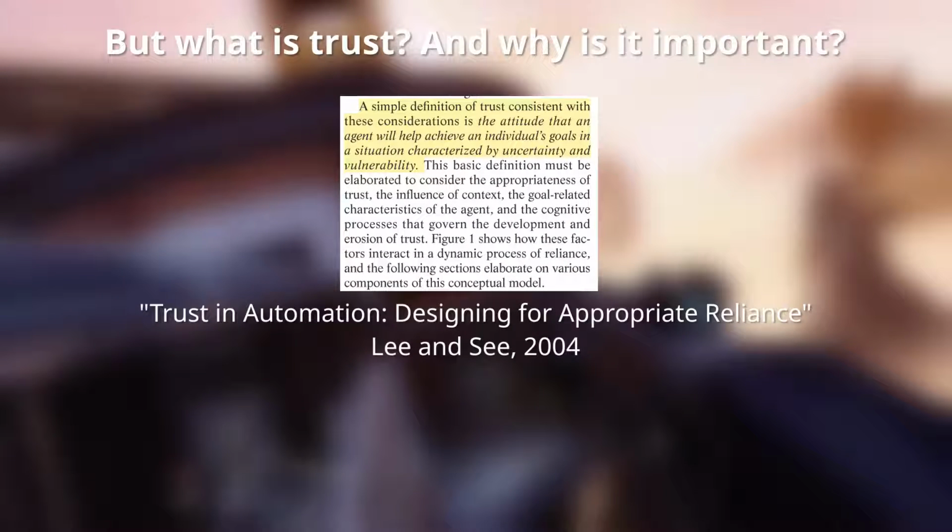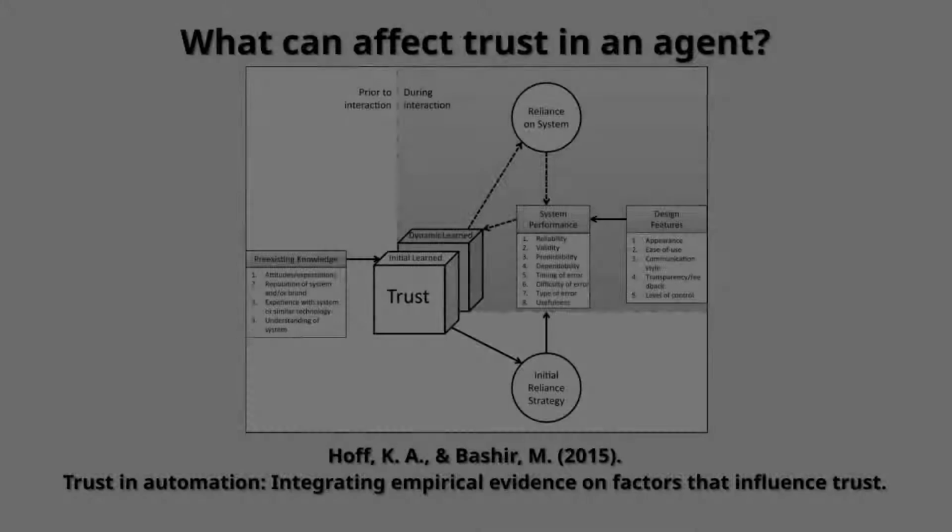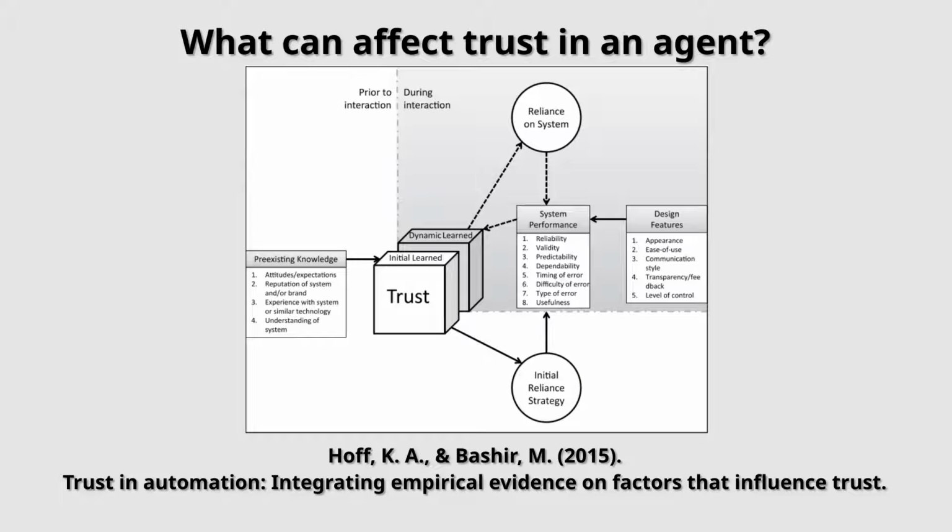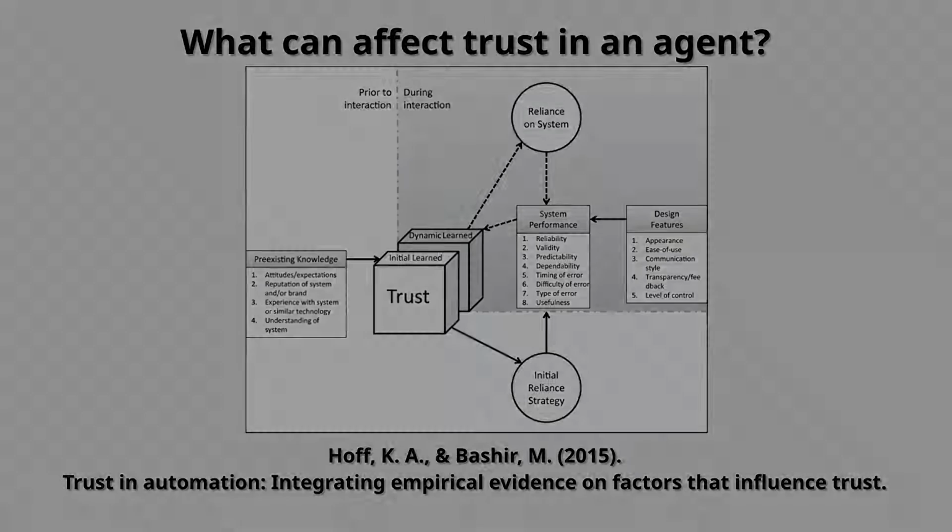An important definition of trust can be found in Lee and See's 2004 paper: the attitude that an agent will help achieve an individual's goals in a situation characterized by uncertainty and vulnerability. Trust is a multimodal concept, and numerous factors influence it. In 2015, Hoff and collaborators proposed to study trust by dividing it into different models, some related to our general attitude toward automation, and some others related to the system performance and behaviors.